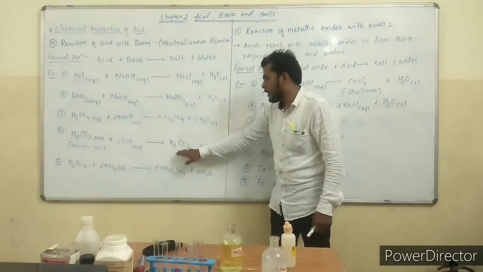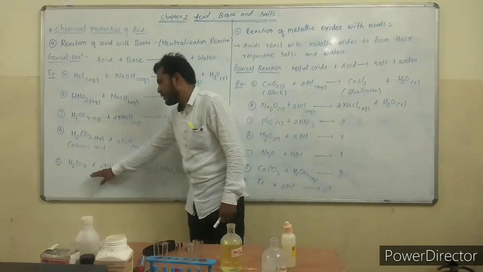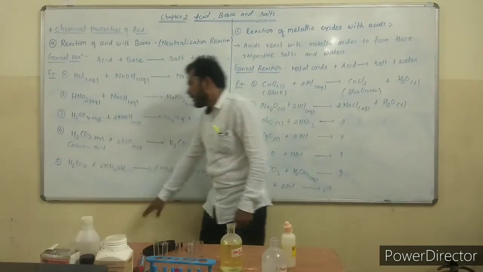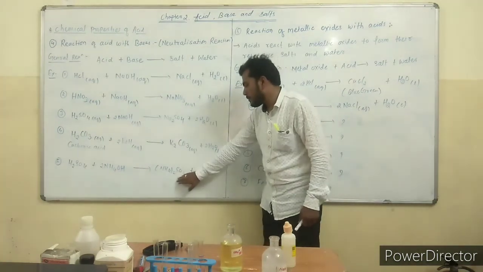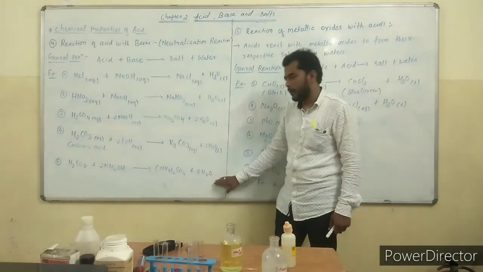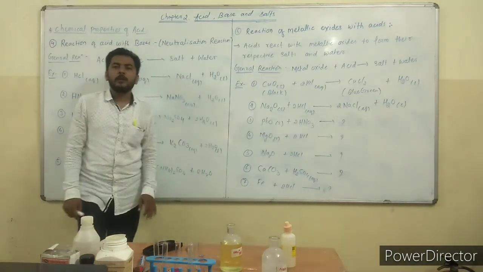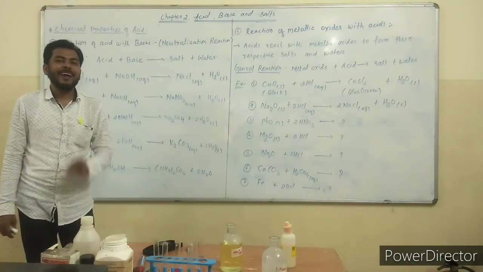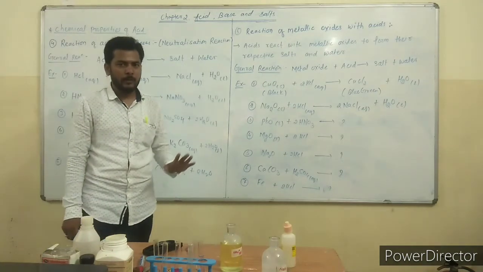It gives potassium carbonate plus water. And the fifth reaction is sulfuric acid reacting with ammonium hydroxide. It gives ammonium sulfate plus water. Okay, this is our fourth chemical property of acid. Whenever acid reacts with base, it gives salt plus water.